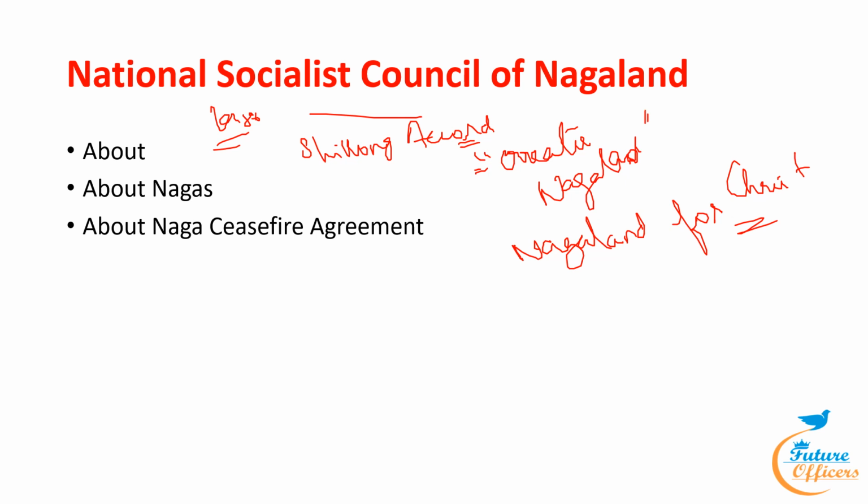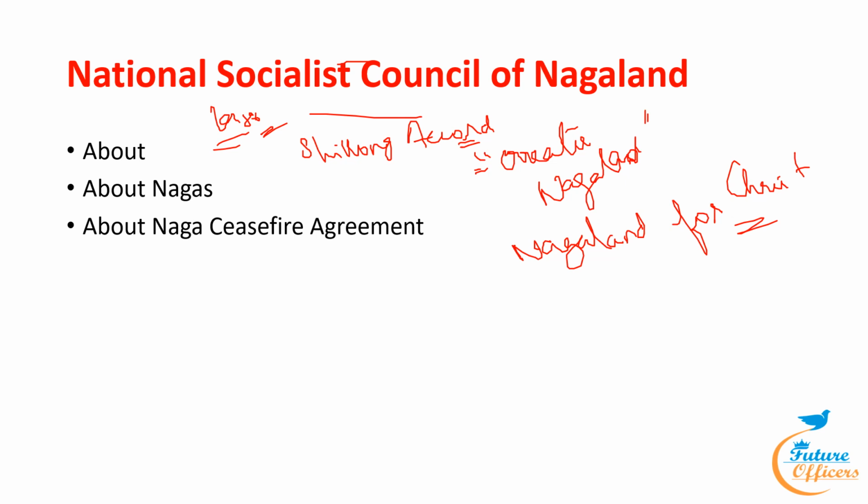Now, the National Socialist Council of Nagaland is a Naga nationalist organization which seeks to establish an independent Naga state apart from India. Isaac Chishi Swu and some other opponents of the Shillong Accord between the Indian government and the Naga National Council founded it on 31st January 1980. It advocates Christianity as the religion and socialism as the economic solution.